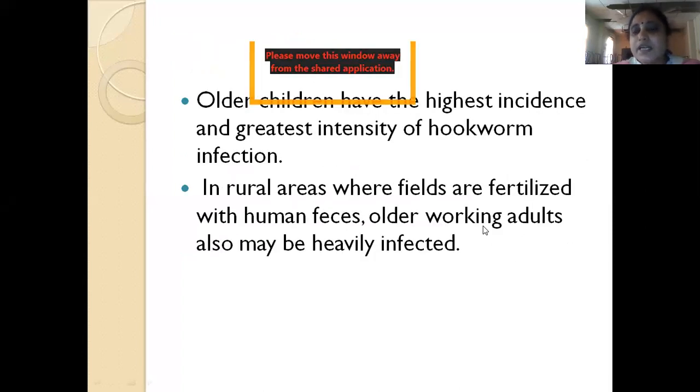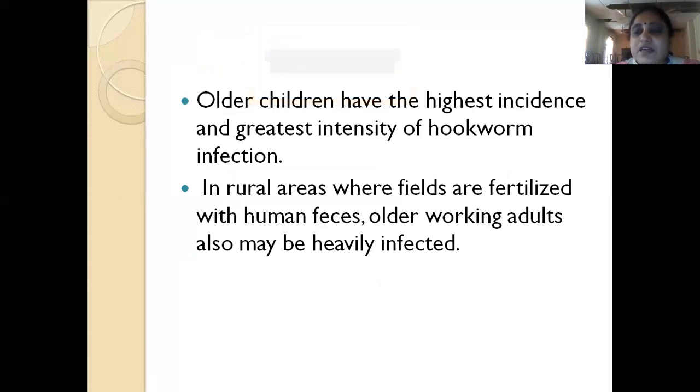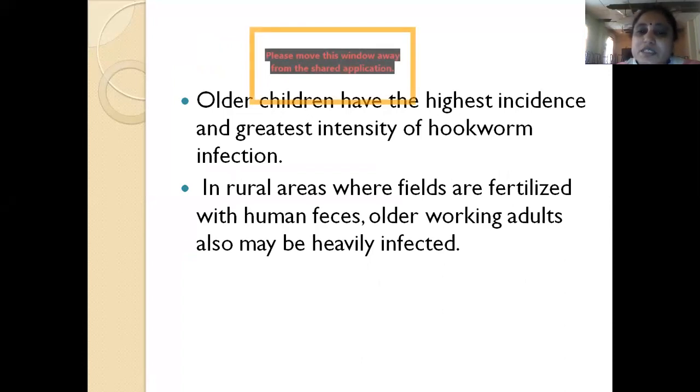Older children again have the highest incidence and greatest intensity of hookworm infestation, because they go barefoot and play in the infested soil. In rural areas where fields are fertilized with human feces, even older working adults like farmers may also be heavily infected.